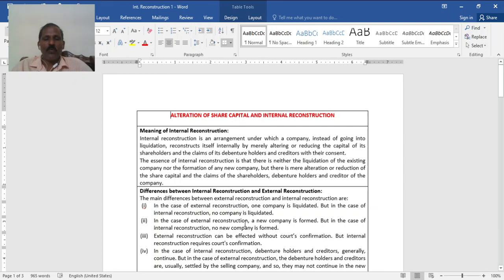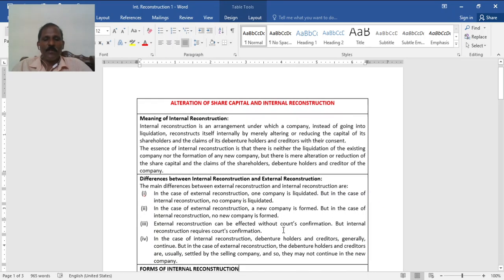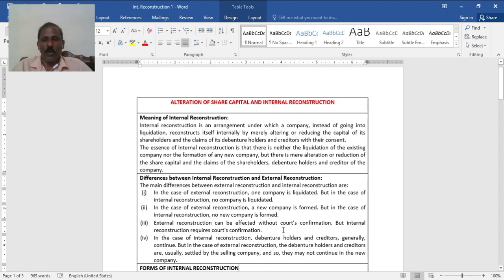In external reconstruction, a new company will be formed, whereas in internal reconstruction, there is no question of formation of a new company. External reconstruction can be effected without the court's confirmation, but internal reconstruction requires the court's confirmation.